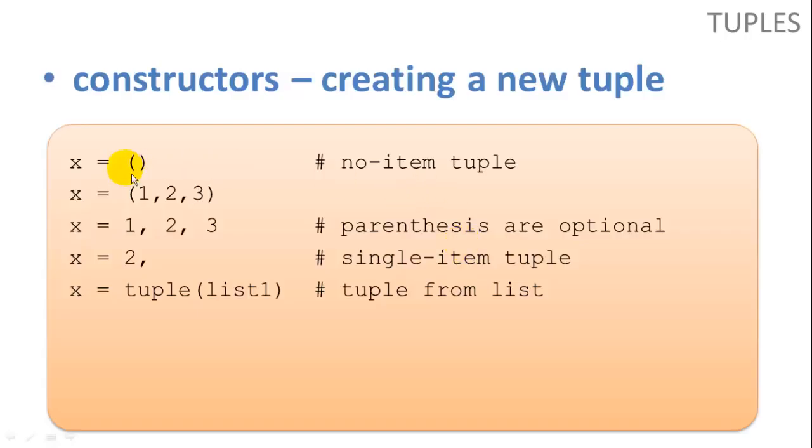So how do you construct a tuple? Well, a new tuple with no values in it is going to just be created using the parentheses. And we can say x equals (1, 2, 3) if we want to create a tuple with values 1, 2, and 3 in it. And you don't even need the parentheses actually. The parentheses are optional. If you want to create a single item tuple, you still have to put a comma after that item. Otherwise, it would just assign x equals integer value 2, and x would be an integer, not a tuple. So the comma tells it, hey, this is a tuple, but it's a single item tuple. And we can create a tuple from all the members of a list, just using the tuple function.